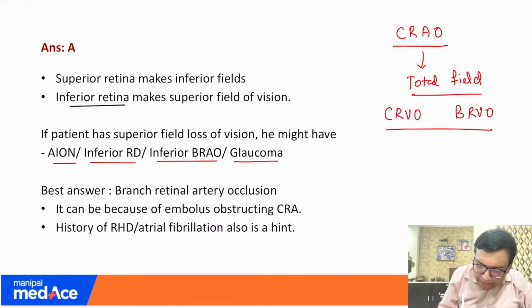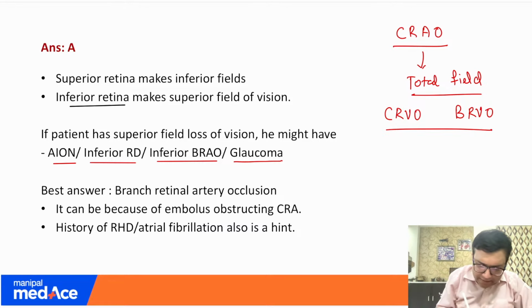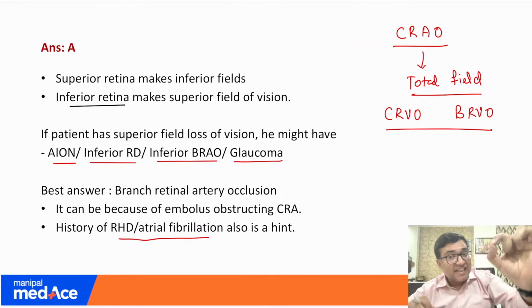So these are the various differential diagnoses. Out of that, what was given was a history of RHD or atrial fibrillation. So remember, when we were talking about central retinal artery occlusion, we told that one of the major causes is the embolus.